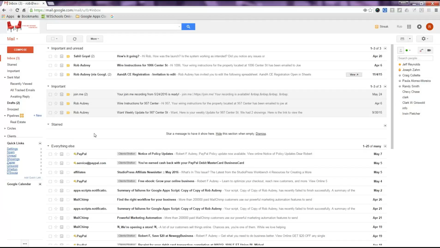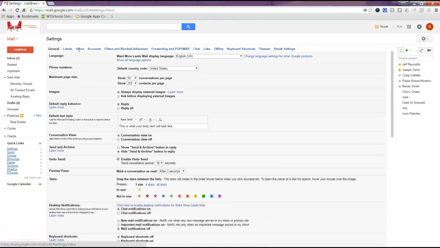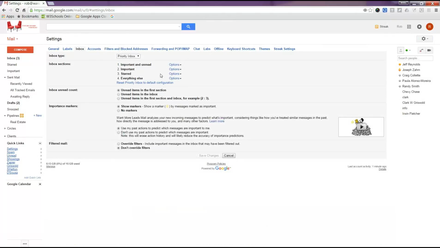Not too much. I'm going to give you those two takeaways: priority inbox and Quicklinks, right? You get priority inbox by going to settings up here in the gear, settings, and then you go inbox, priority, and then arrange how you want it.